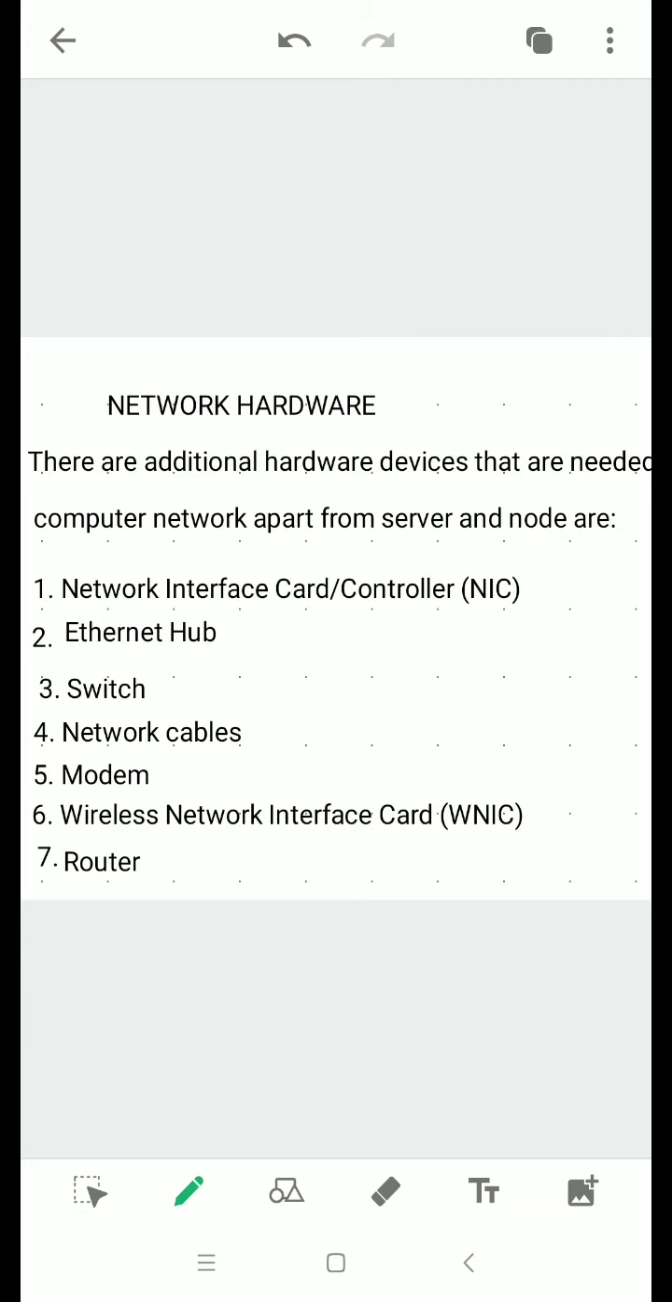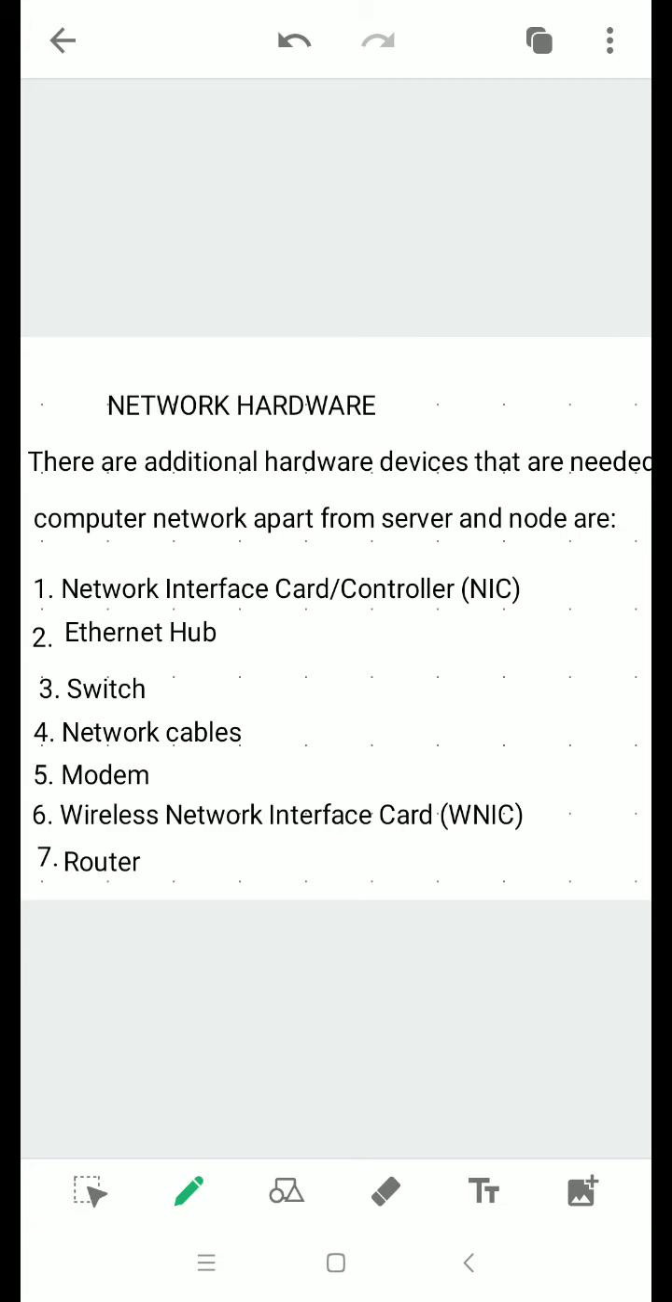Next is a router. Router is a common hardware device which we use at our home to exchange data between different computer networks instead of hub and the switches. And apart from this, Bluetooth is also a wireless technology which allows electronic devices such as mobiles and computers to communicate over short distance.